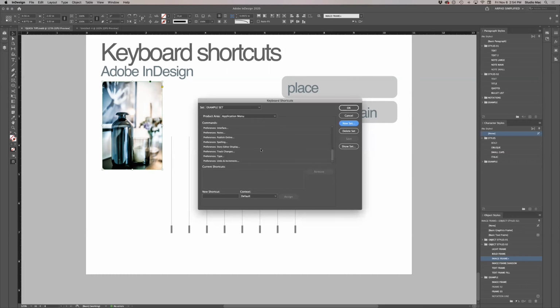For image place, first you have to find the location of the operation that you want to set a keyboard shortcut to. So select Application menu. From the Application menu, select the location of this command, which is in File. Navigate down to Place. Select Place from the commands, and then navigate to New Shortcuts.